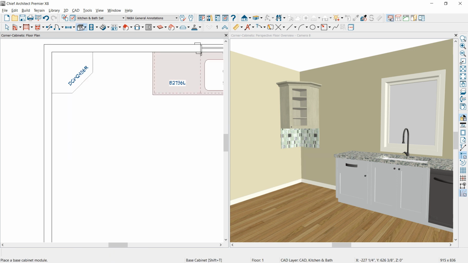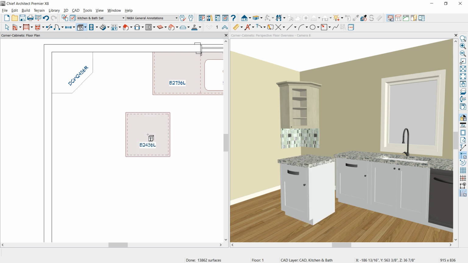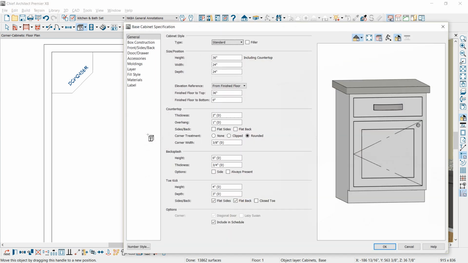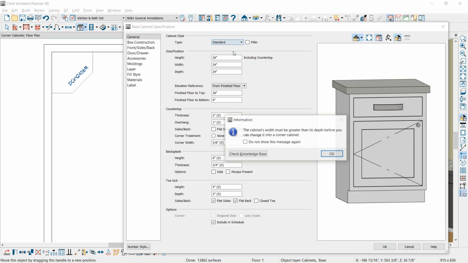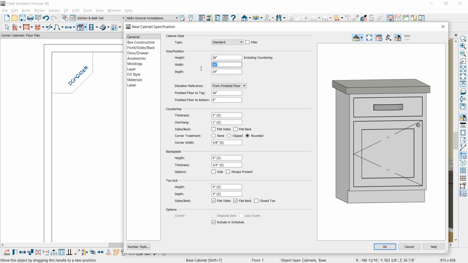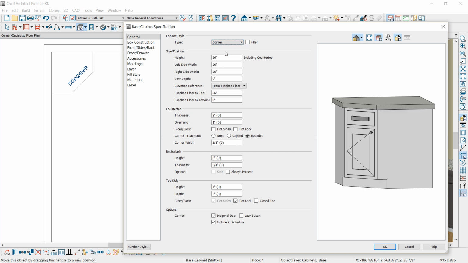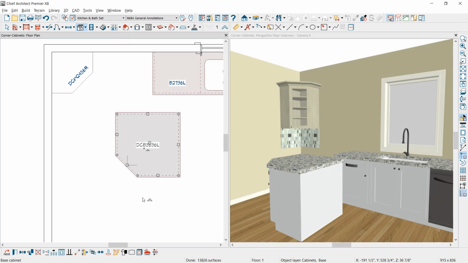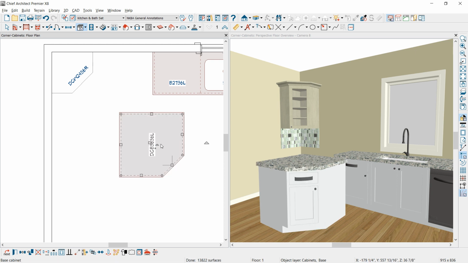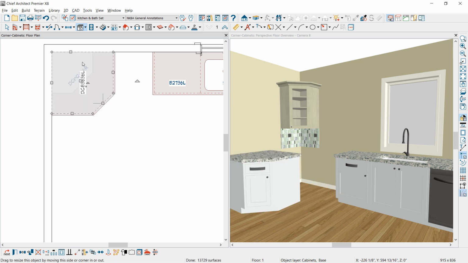If you want to create a corner cabinet in the middle of the room, let me place a cabinet out here. You can change that cabinet property simply by opening up the cabinet and choosing that it's a corner cabinet. When you do that, you're going to get a message indicating that the cabinet's width must be greater than the depth before it's changed. So I'm going to come into the width and increase that to 36 inches. Then I can go back up and change the cabinet style and type to a corner, and again, you can make the different changes down here in the options. Once you have that, you can rotate it and then position that cabinet back into place. That's how you create a corner cabinet in the center of your room.